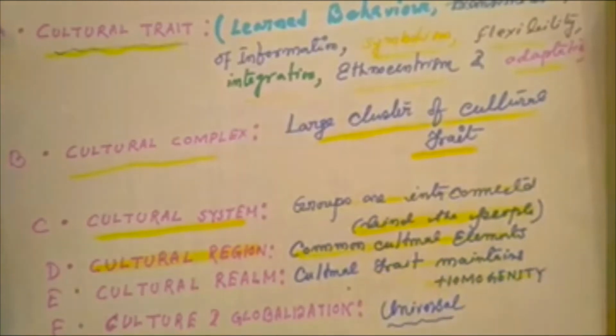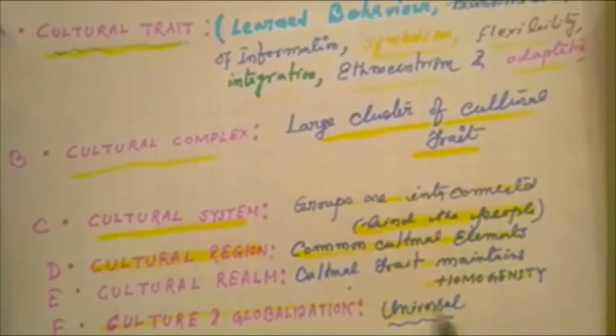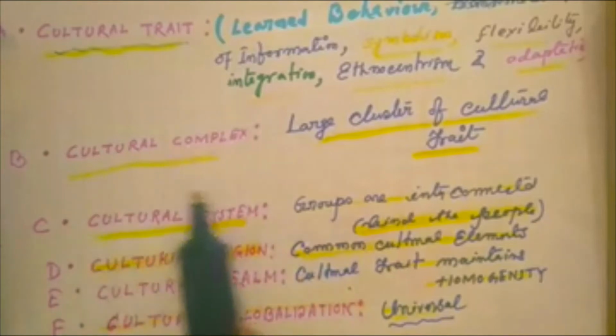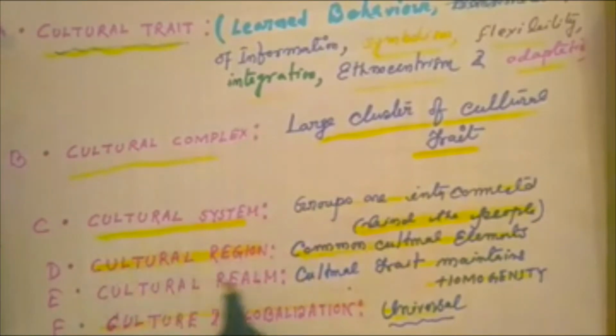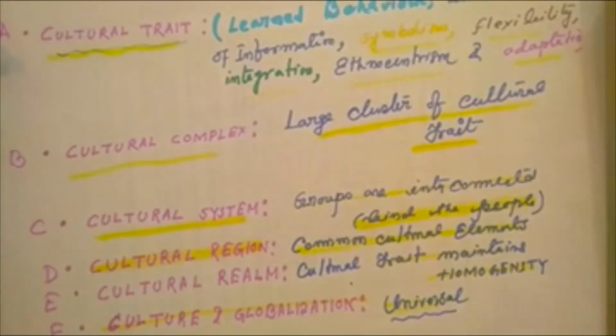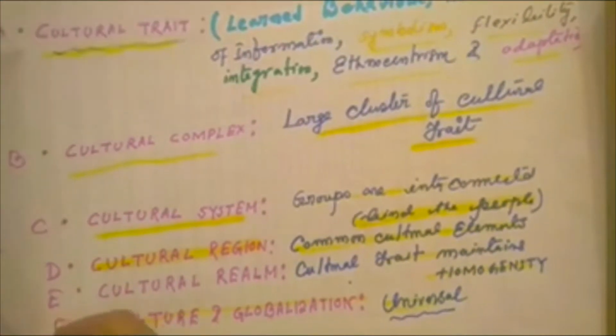There are 10 cultural realms of the world, such as the Latin American realm, the Indic realm, and so on. And the last one is culture and globalization. It's universal. So the components of culture are cultural traits, cultural complex, cultural system, cultural region, cultural realm, and culture and globalization. Those are the components of culture.